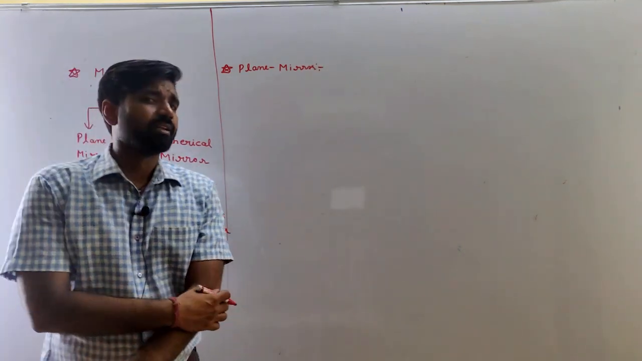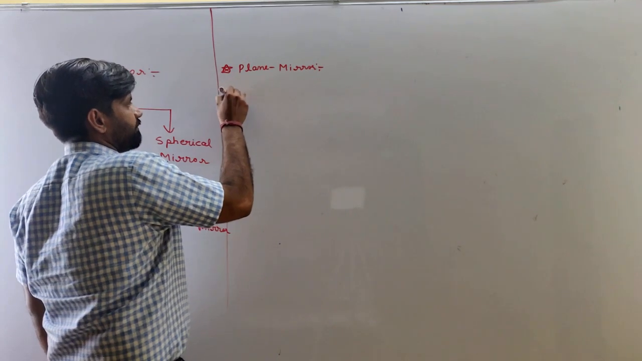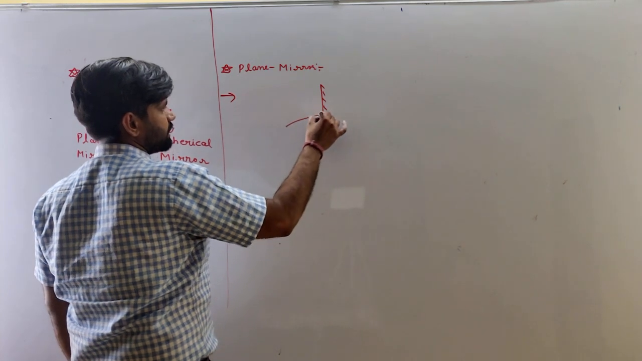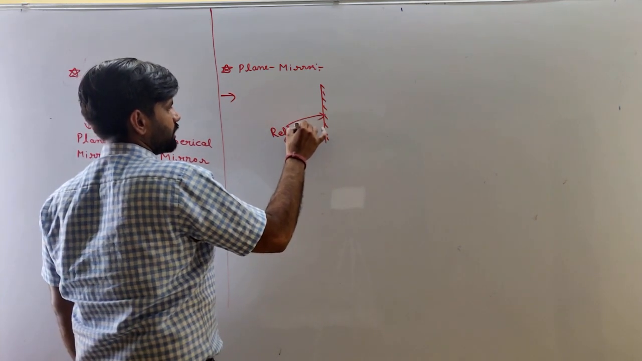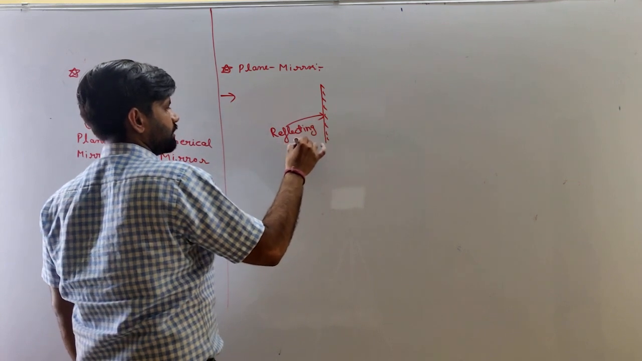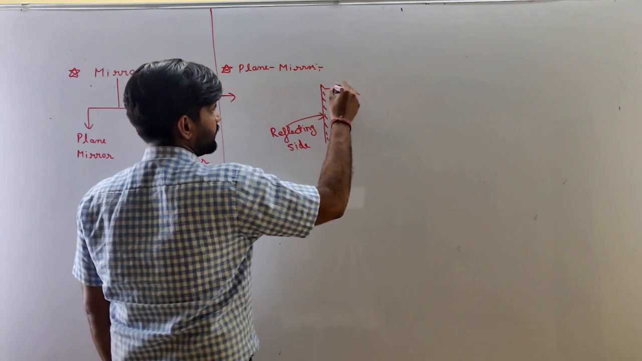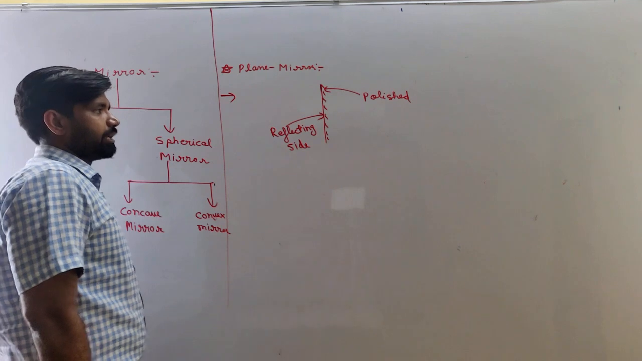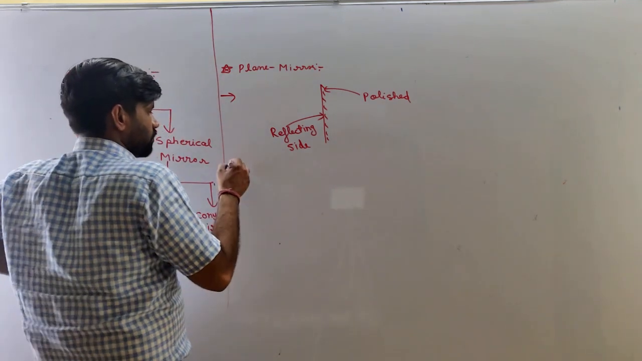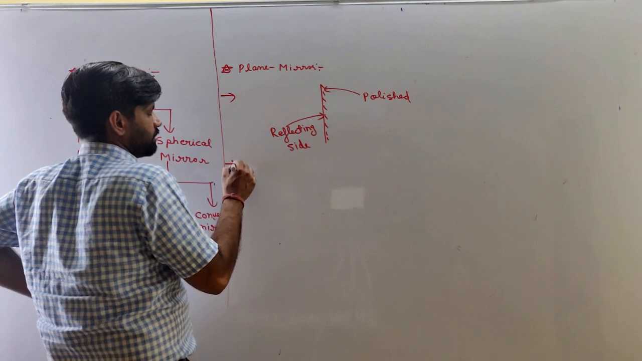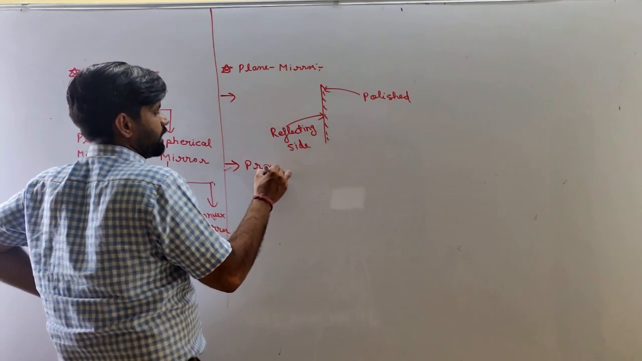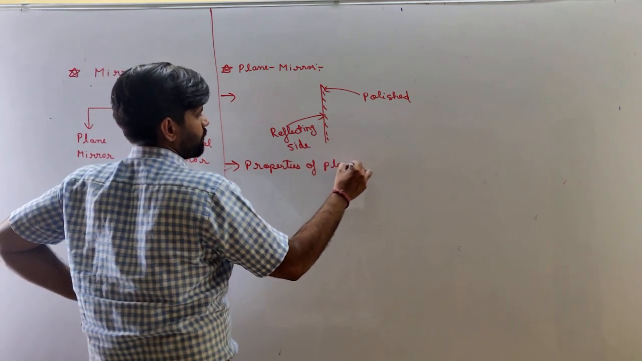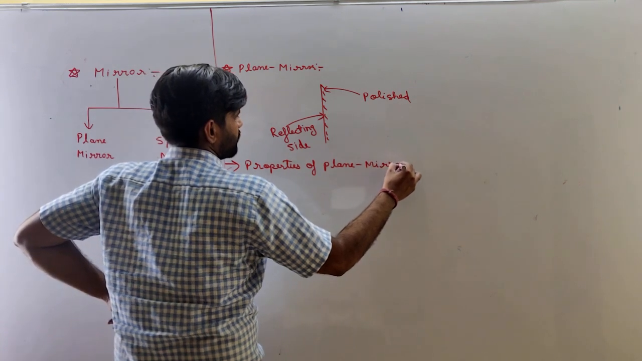Plane mirror can be defined as a mirror in which one side is polished and the other side is the reflecting side. This side is the reflecting side and this side is the polished side. Okay, clear? So next is properties of plane mirror.